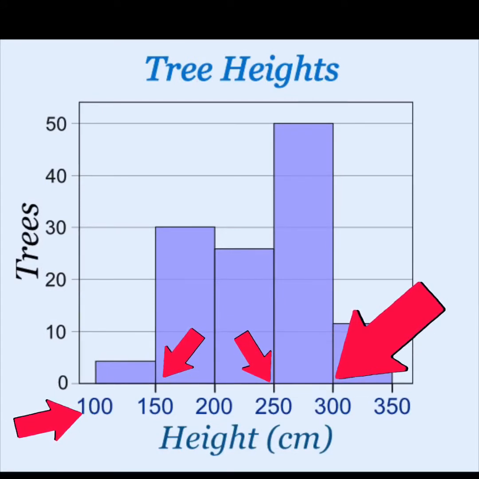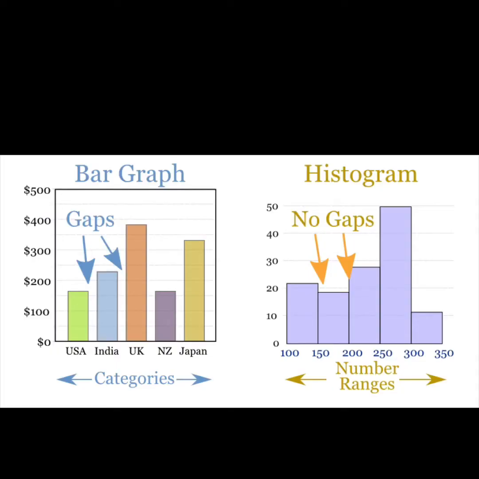But this is where things change. On the bottom of our graph, you can see that there are ranges of numbers, and that's important to remember, ranges of numbers. So here we can see the differences between a bar graph and a histogram. The bar graph has gaps in between each of the categories that it has. And if we look at the histogram, there are no gaps. They line up right next to each other. You can see at the bottom here, this graphic highlights the difference. We have number ranges, and we'll get into what that exactly means in a little bit.